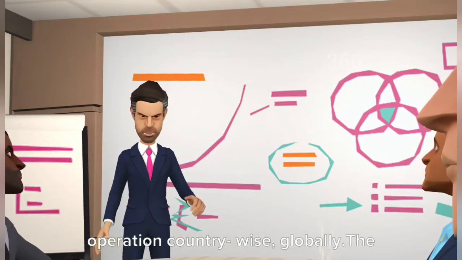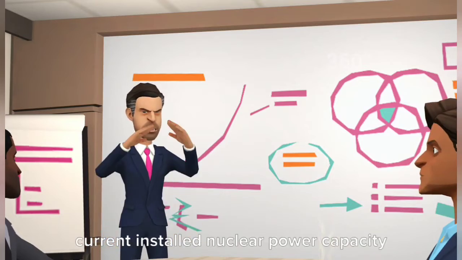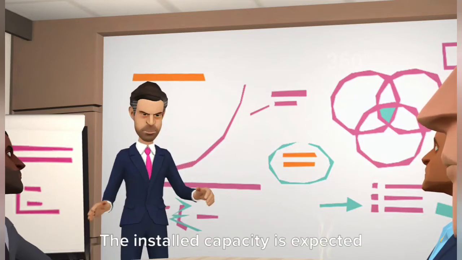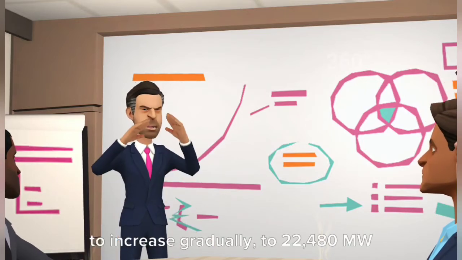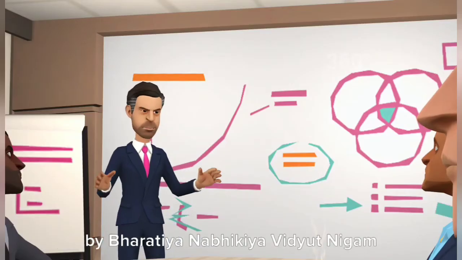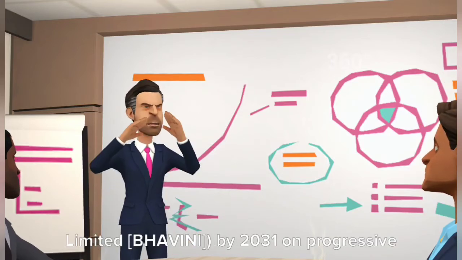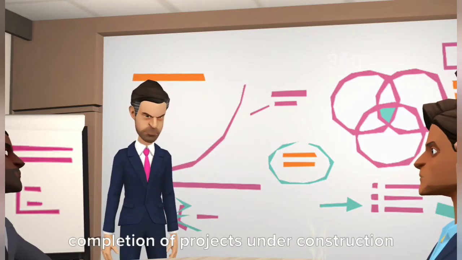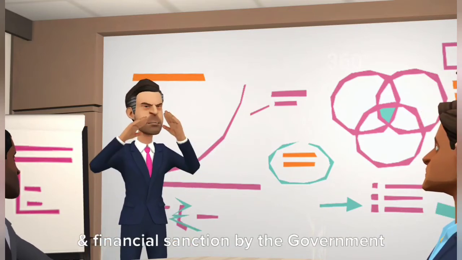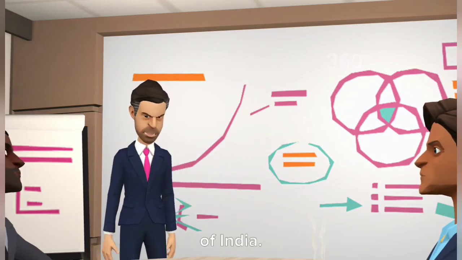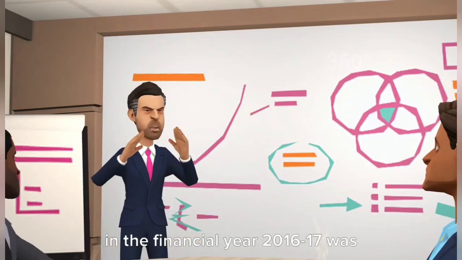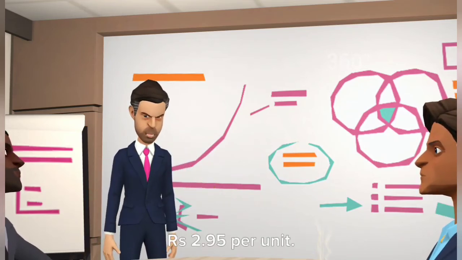The current installed nuclear power capacity is 6,780 MWe. At present there are 22 nuclear power reactors. The installed capacity is expected to increase gradually to 22,480 MW, including PFBR, 500 MW being implemented by Bharatiya Nabhikiya Vidyut Nigam Limited (Bhavini) by 2031 on progressive completion of projects under construction and accorded administrative approval and financial sanction by the Government of India. The average tariff of nuclear power in the financial year 2016-17 was Rs 2.95 per unit.